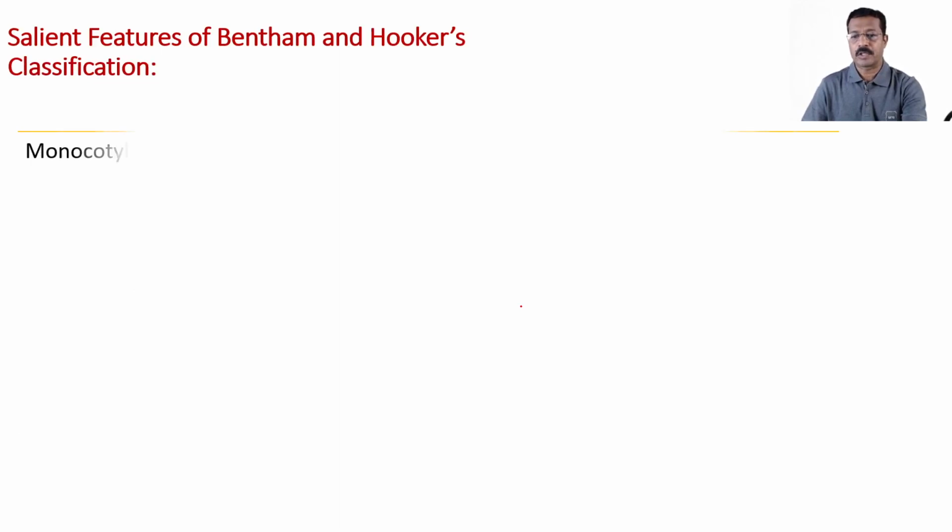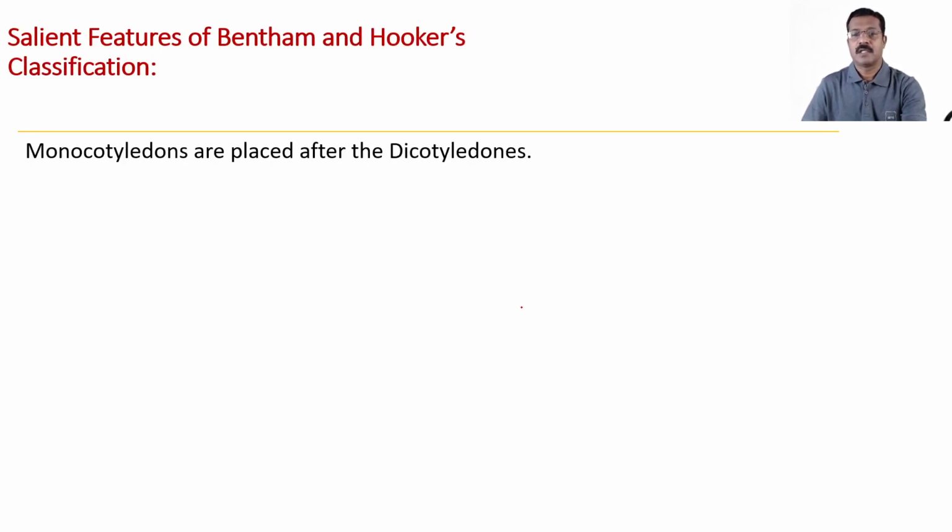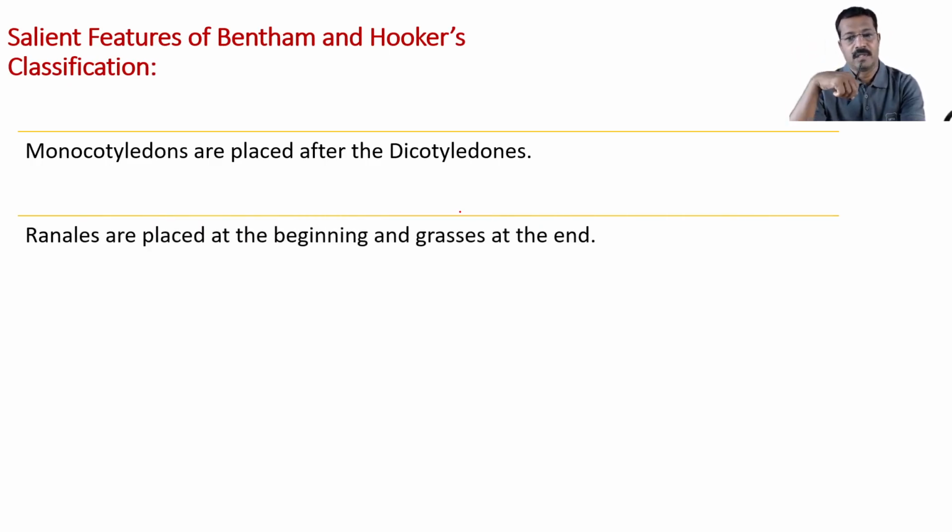Moreover, monocotyledons are placed after the dicotyledons. In the classification, how the arrangement was done, he has kept monocotyledons after the place of dicotyledons. Then Ranales are placed, this order, which is supposed to be very primitive one, at the beginning, and grasses at the end.